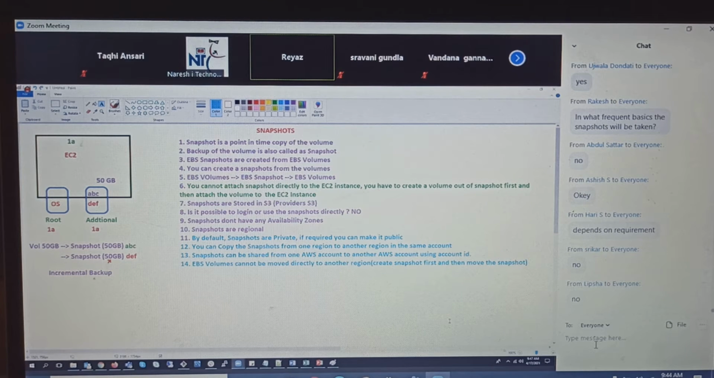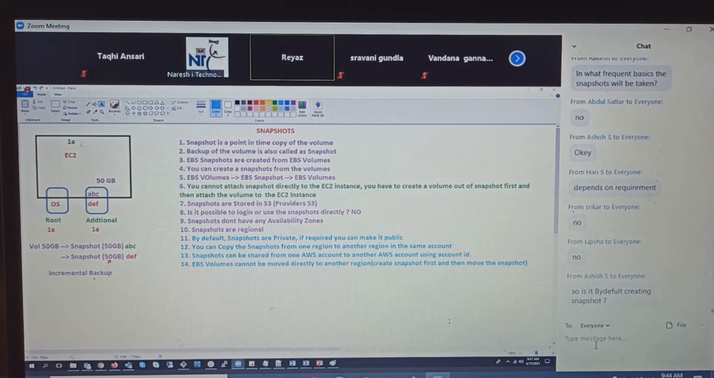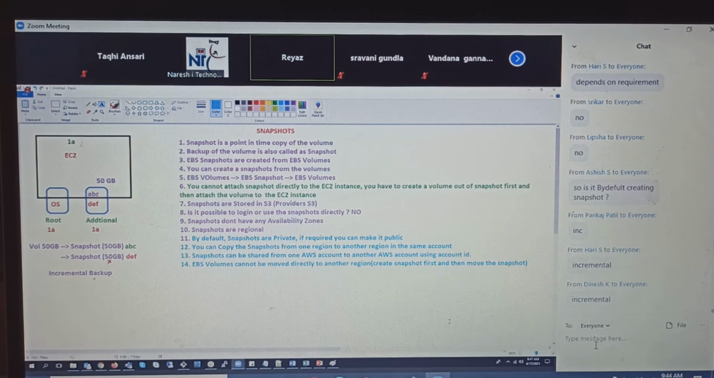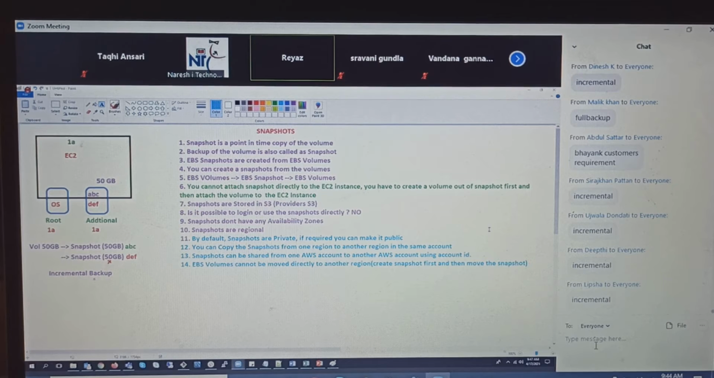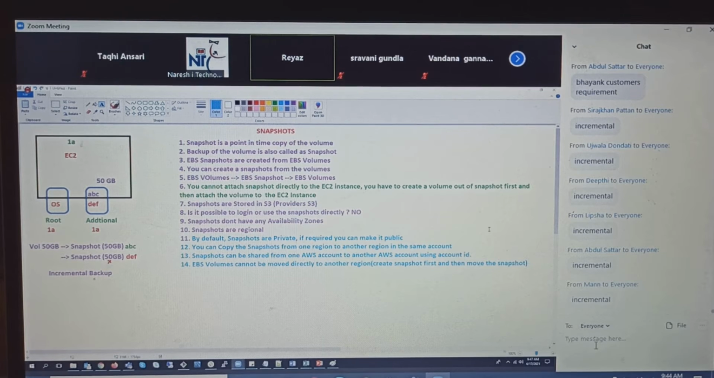Snapshots are incremental or full backup? Incremental. Yes, it is incremental, not full. Nice. Okay. So I'll put one more certification question here.